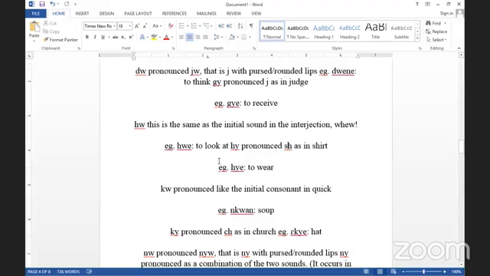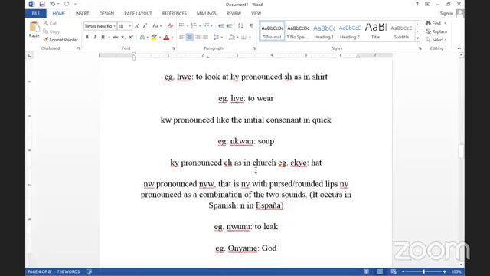Remember, I said the HY is pronounced as in sh. So HY in the Akan language, example is she, as in sh. And she means to wear in the Akan language. Cool.